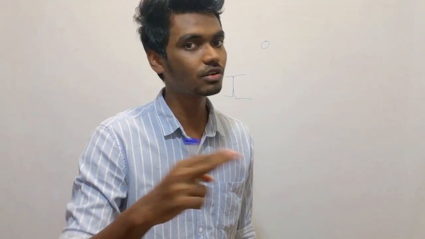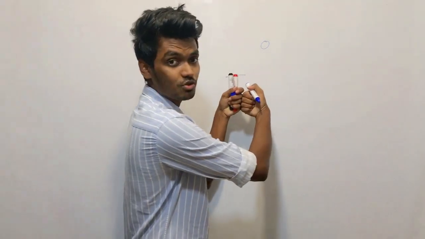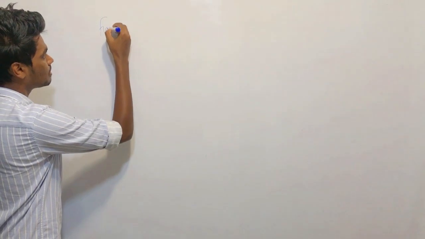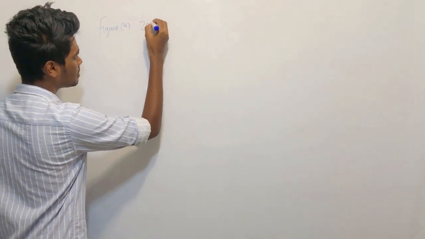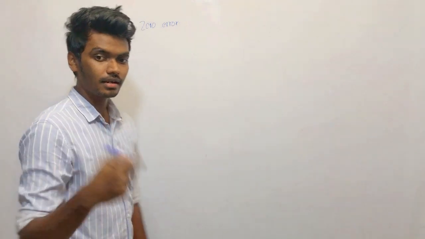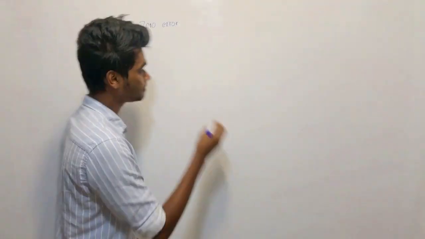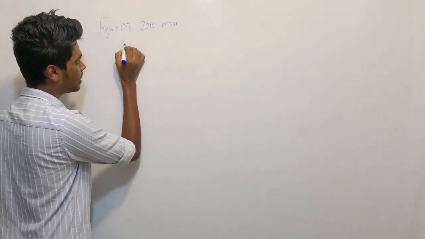But in figure A, the reading is not zero when the anvil is touching the spindle. If it is not zero, it says that there is a zero error. So figure A has a zero error. We need to check whether it is a positive zero error or a negative zero error. The zero is visible.